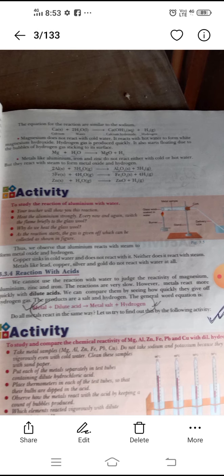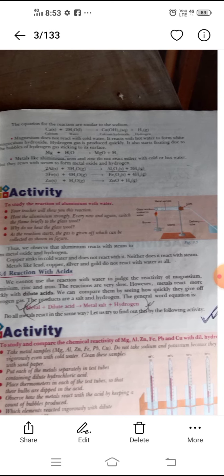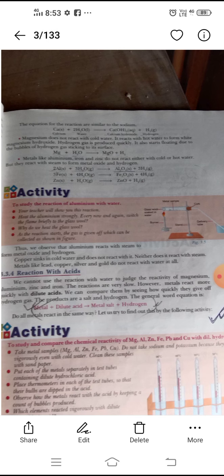When metals react with dilute acid, we get metal salt and hydrogen.